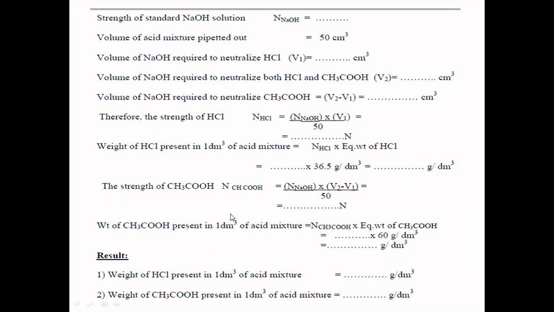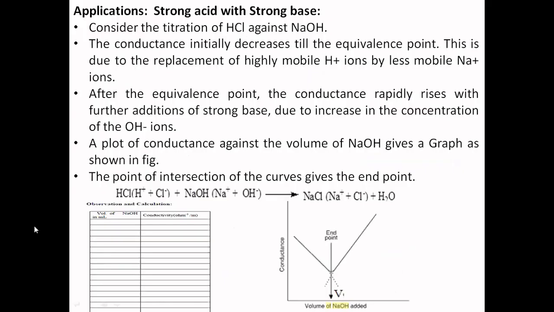So this discussion is there for theory as well as lab. The same experiment you are going to perform in part A, that is instrumental methods of analysis. Next combination: I already mentioned, the one combination is over, that is strong acid and weak acid with strong base. Now it is strong acid with strong base. If you subtract one from the previous one, that gives this one. Now consider the titration of HCl with NaOH.